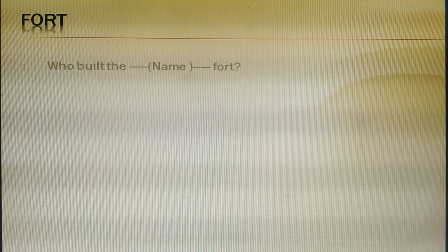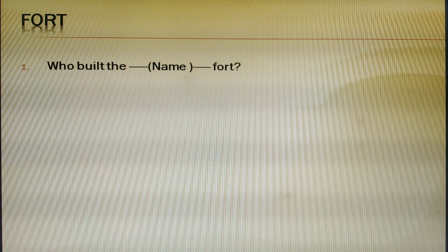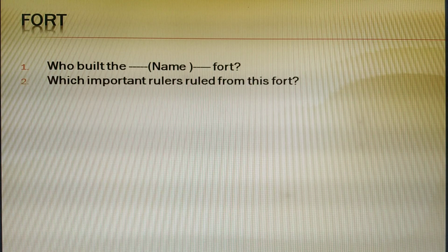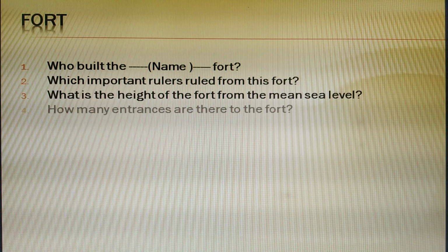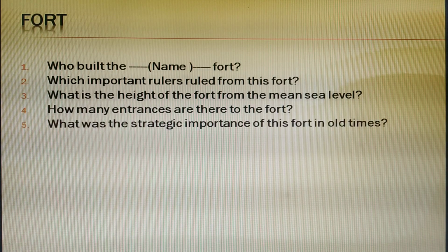So let's start. The first topic is fort, and the question is who built the fort, and here you can mention the name of that particular fort. Which important rulers ruled from this fort? What is the height of the fort from the mean sea level? How many entrances are there to the fort? What was the strategic importance of this fort in old times? Like in case of Daulatabad Fort, it was very important to keep an eye on entire South India, and many expeditions were carried out from Daulatabad Fort by different rulers.